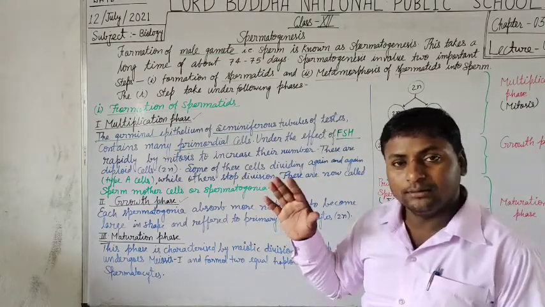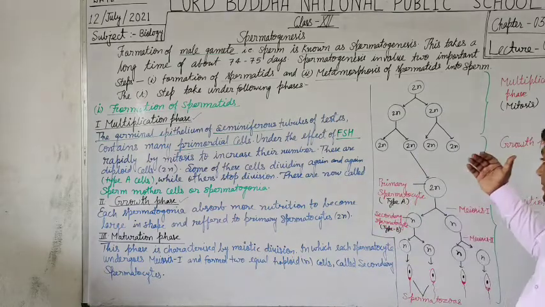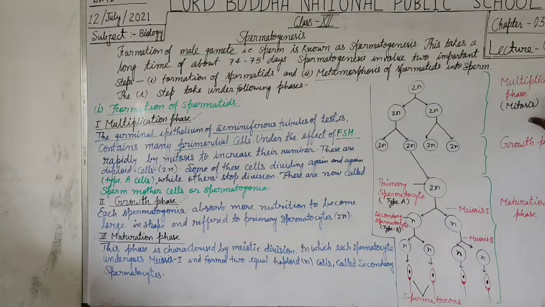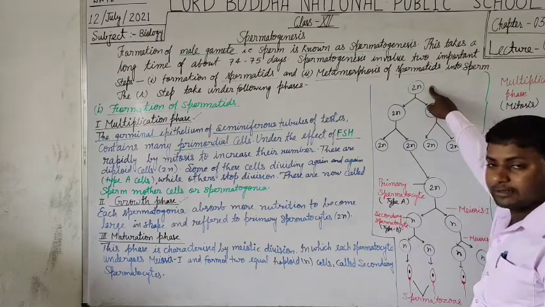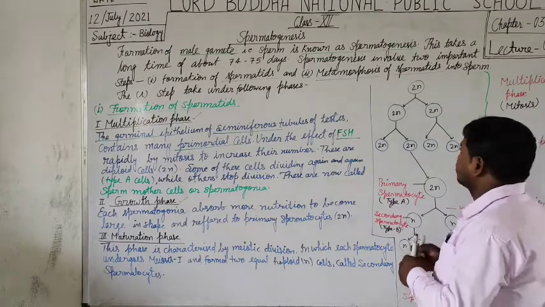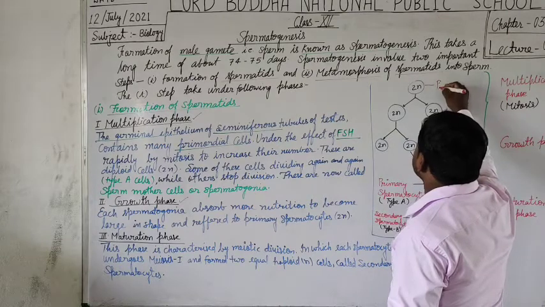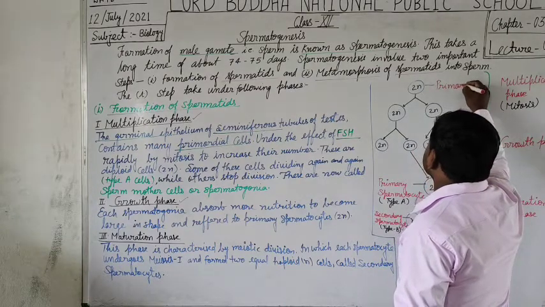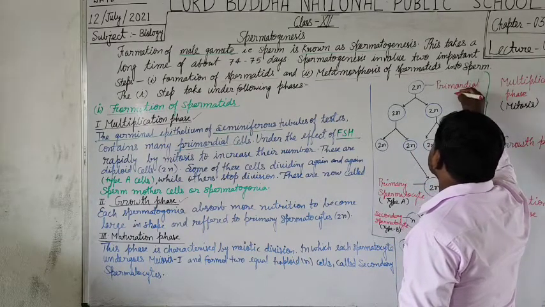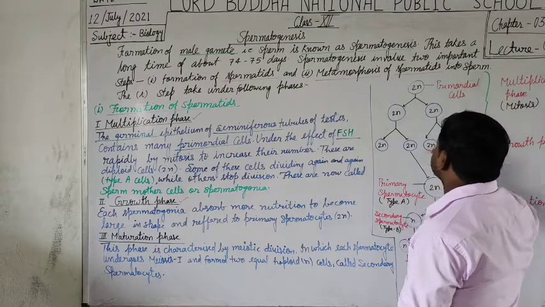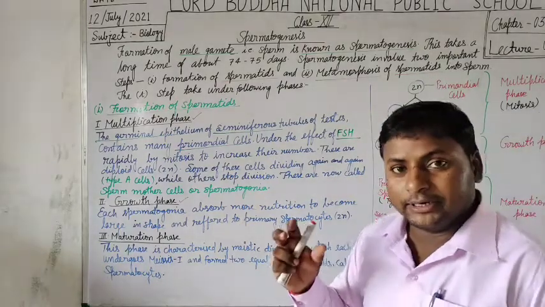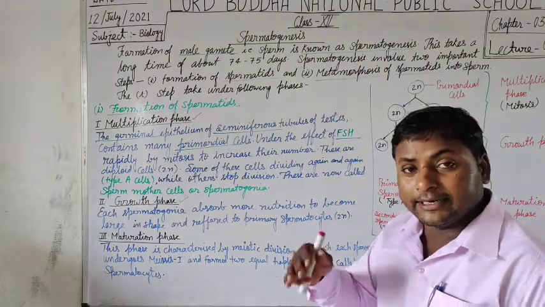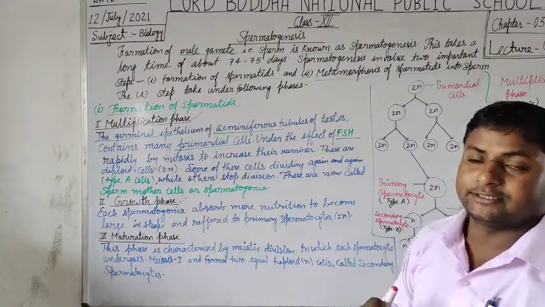Rapidly undergo mitosis, as you can understand with the help of this diagram. Here there is a primordial cell, which is completely prepared for entering the interphase process.